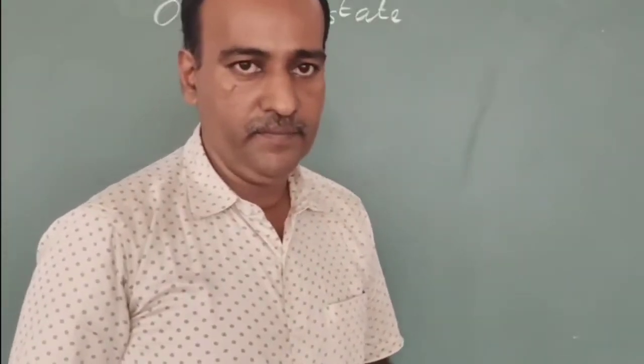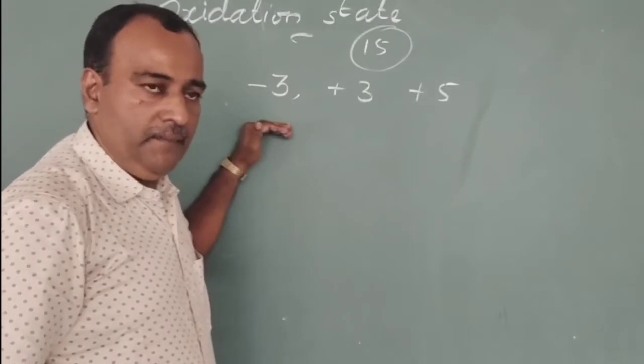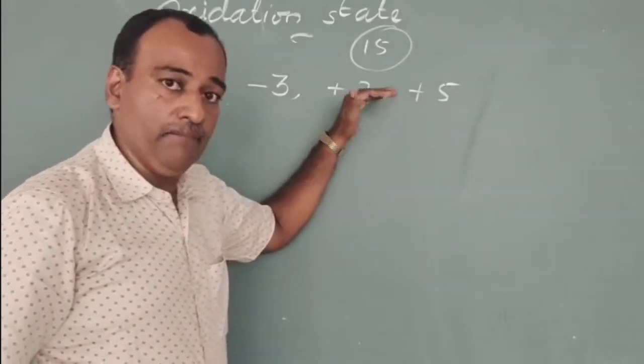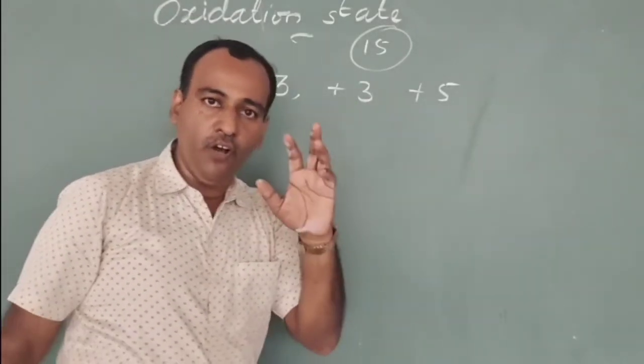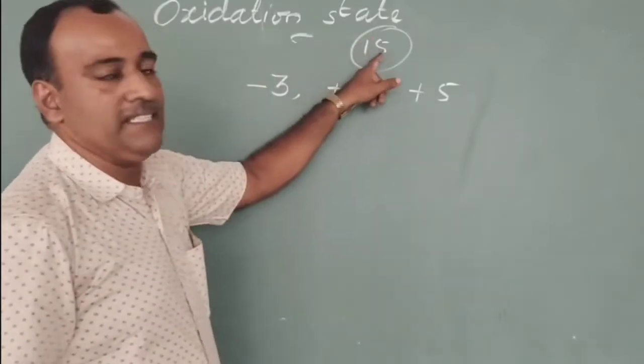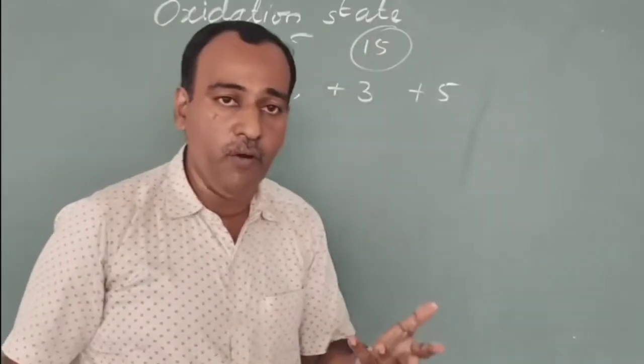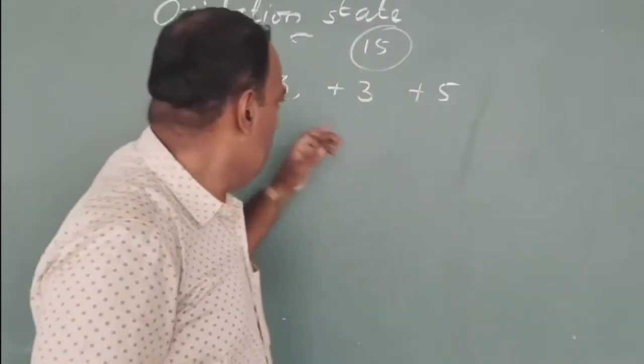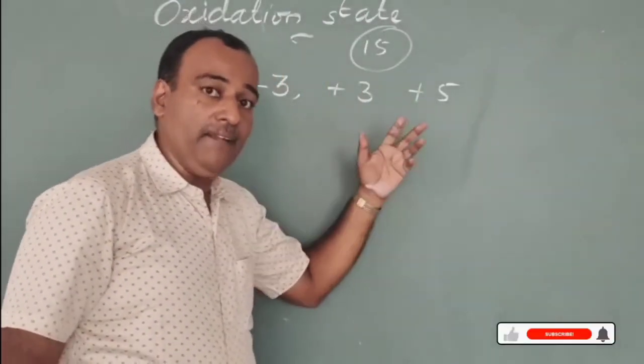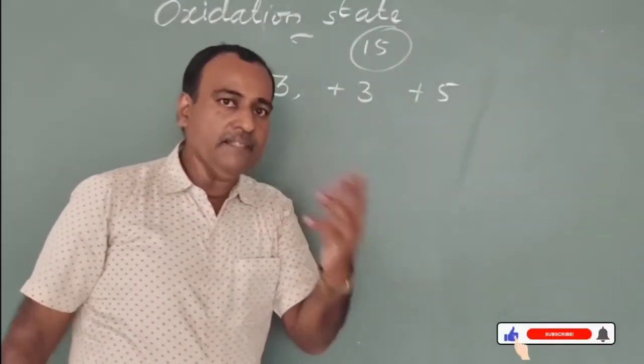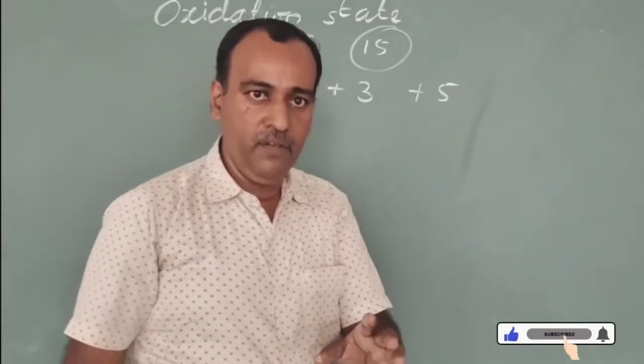Oxidation state. -3, +3 and +5 are the common oxidation states of group 15. We already studied this in class 11.